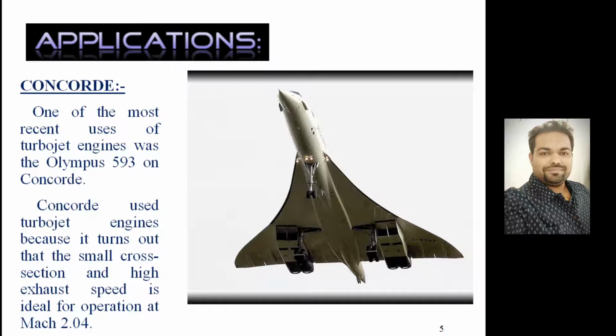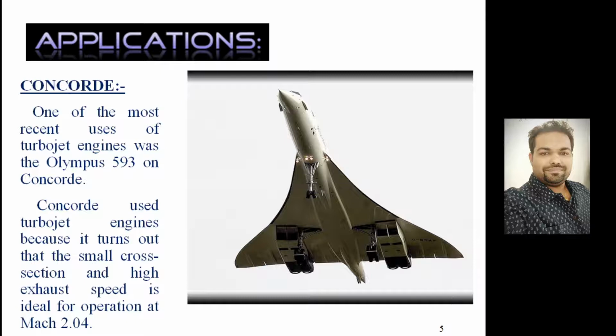Total seating capacity in the Concorde is from 92 to 128 passengers, and it is capable of flying at Mach number 2.04. This is the maximum top speed of the Concorde. It first flew in 1969 and entered into service in 1976, and operated for 27 years. It dominated the passenger airlines particularly.